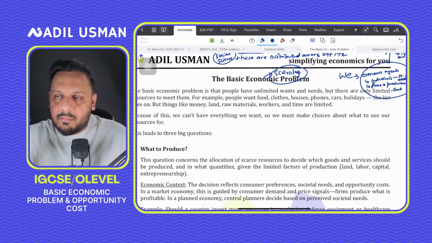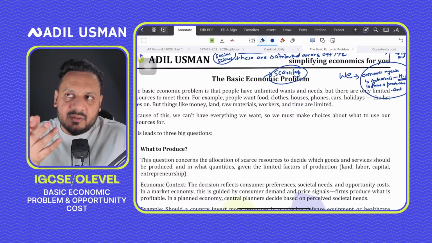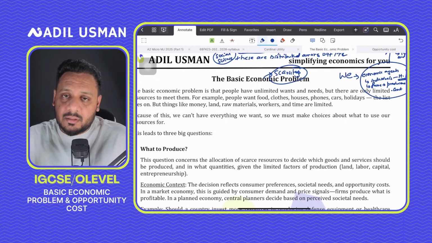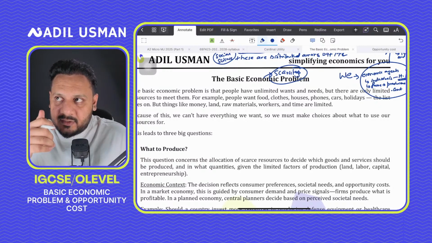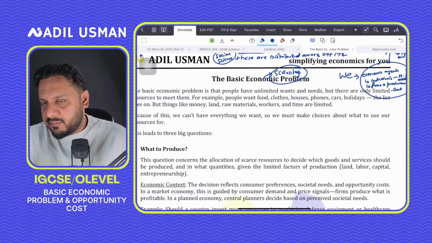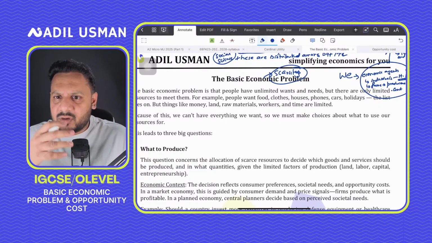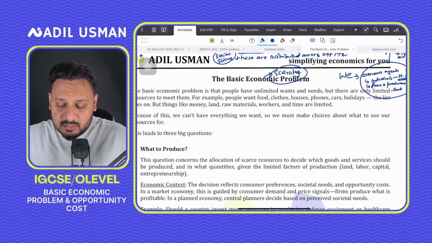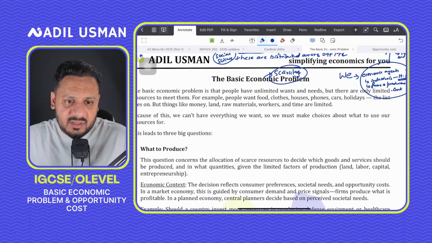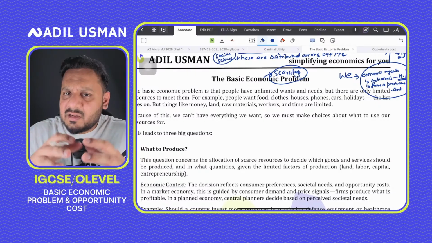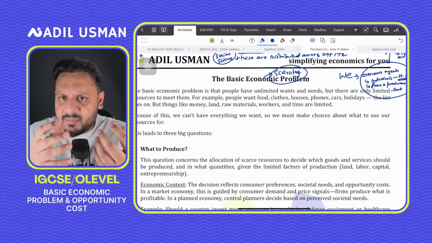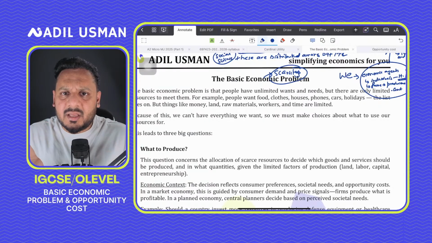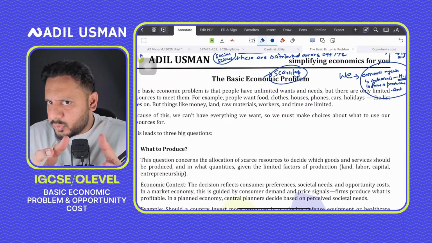And let's say your school or college also has limited resources. It's not that they can open an unlimited number of branches they want. And the state or the government, whether we're talking about the government of Pakistan, India, Bangladesh, or whichever country, they are also faced with limited resources. When you talk about the resources for the government, we're talking about how much money they have. States have money from the taxes that they collect, and they also have limited money. So they can't do whatever they want to do, right?